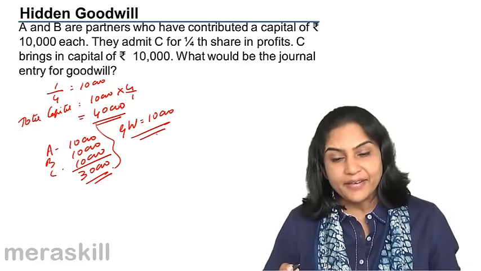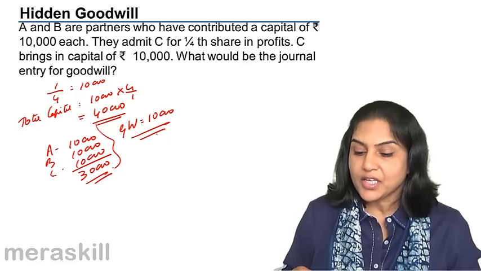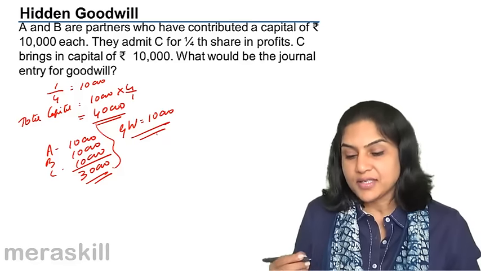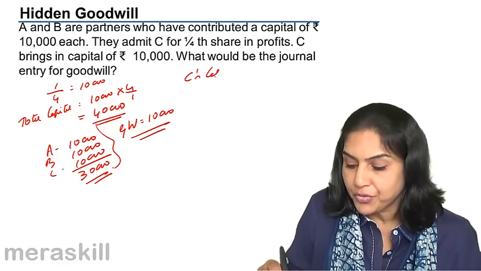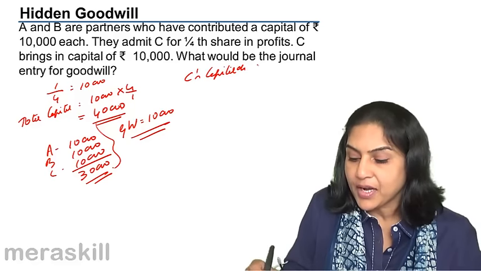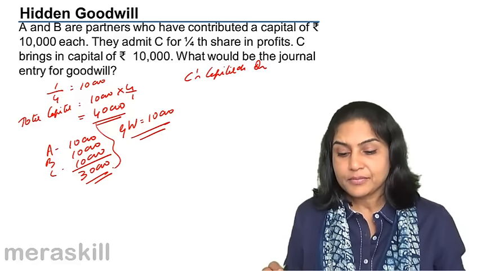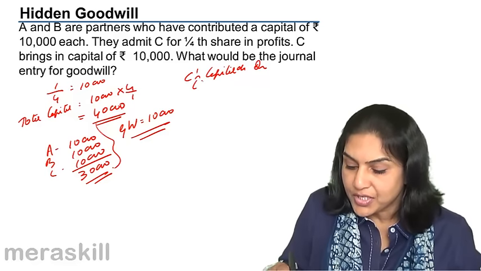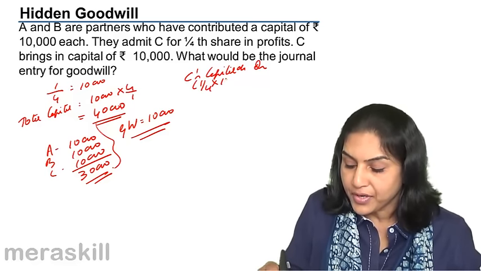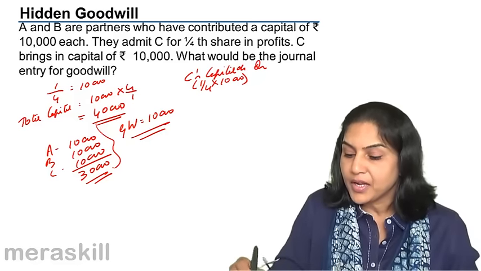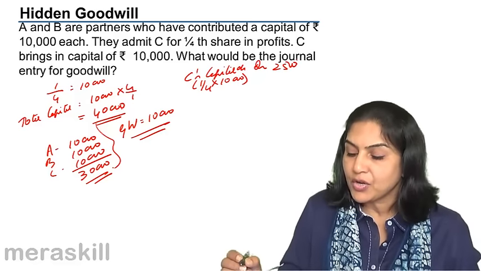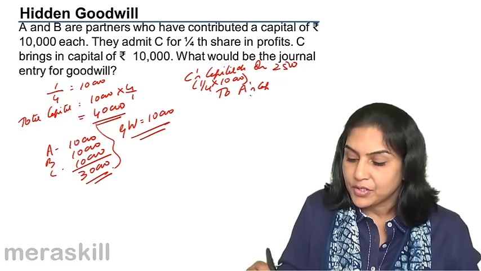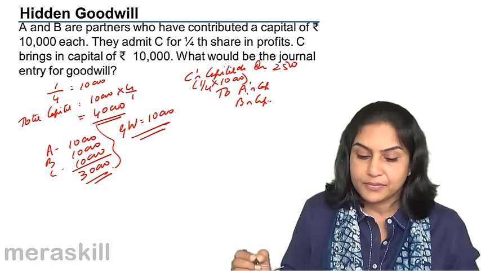What would be the entry for goodwill? If an entry is asked for the gaining partner, who stands to gain? C stands to gain. Entry for goodwill would be C's capital account debit with his share of goodwill, which is 1/4 of 10,000 being goodwill. C's capital account debit 2,500 to A's capital to B's capital.